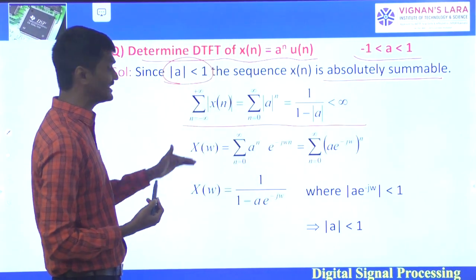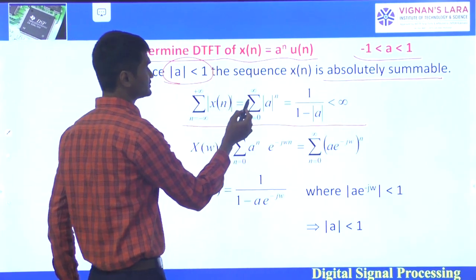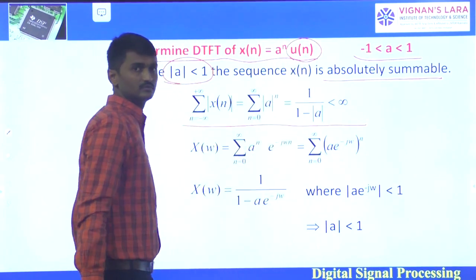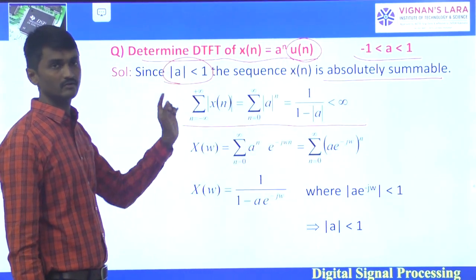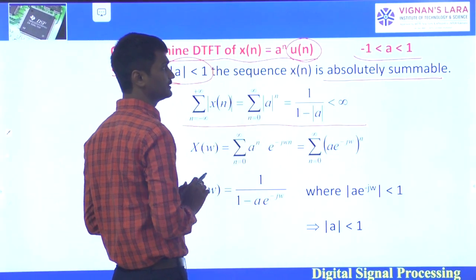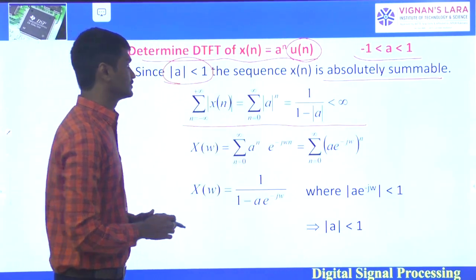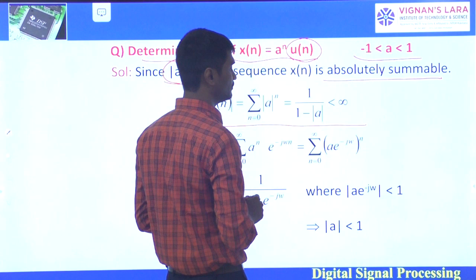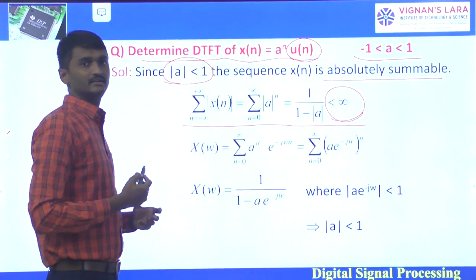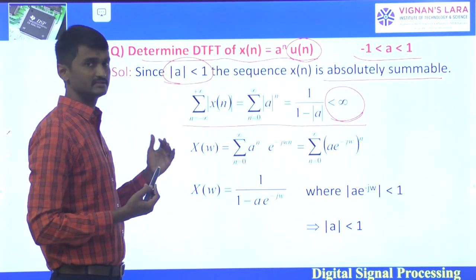So sigma n equals minus infinity to infinity mod x of n is equal to sigma n equals 0 to infinity, because here u of n is there, which is defined only from 0 to infinity, where the value is 1. So here n equals 0 to infinity mod a power n. It is already given mod a less than 1, so from that expression it is 1 by 1 minus a. So it is less than infinity, it is finite. So the Fourier transform of this given signal exists.